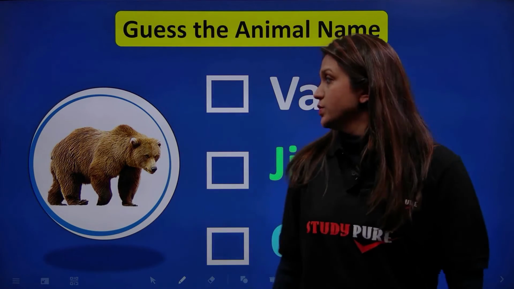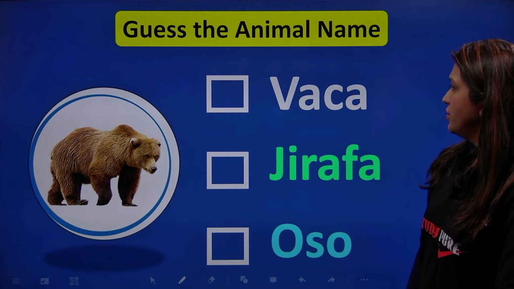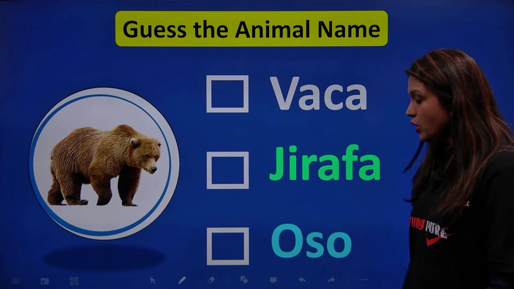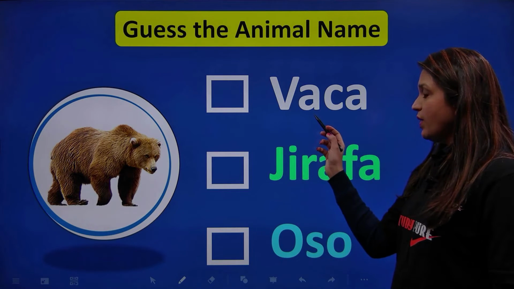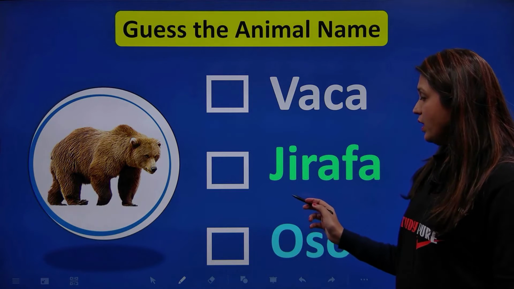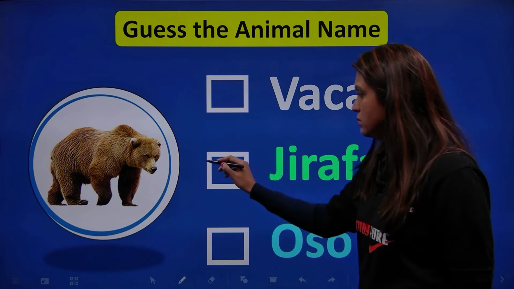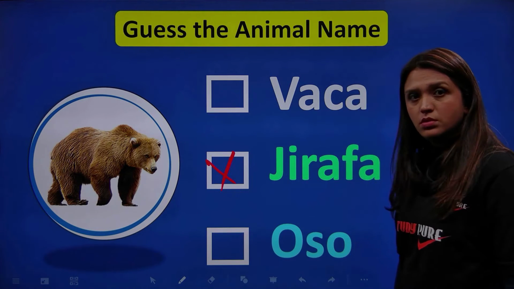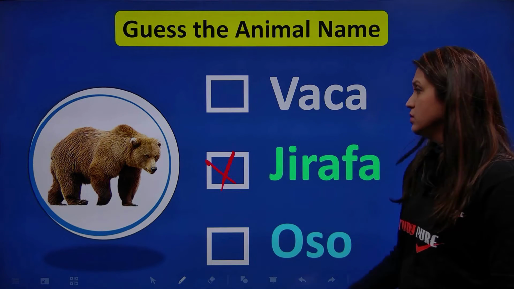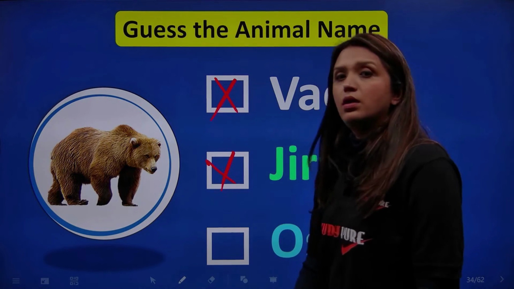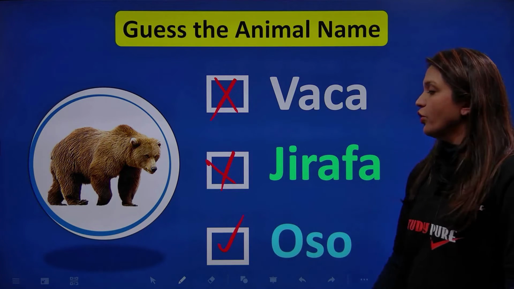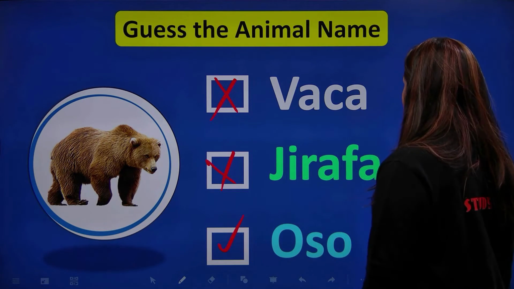Now, we have this one. What is this now? It's a bear. And how do we call a bear in Spanish? Vaca, jirafa, or oso? Jirafa? No. Vaca? No. Oso. Correcto. That's an oso.